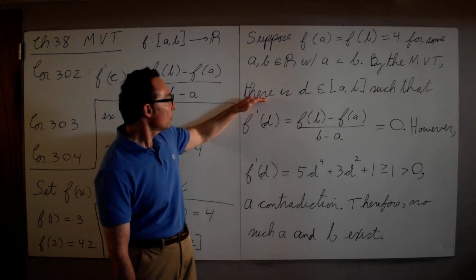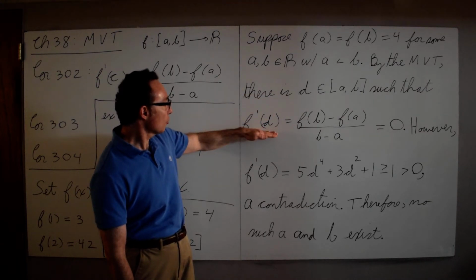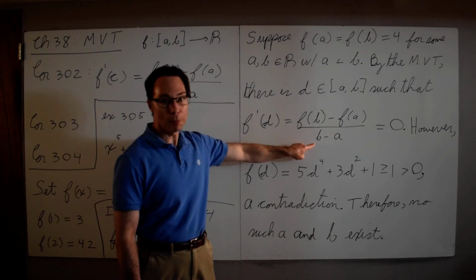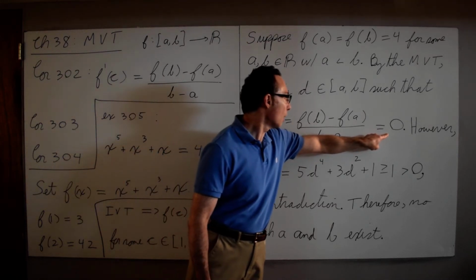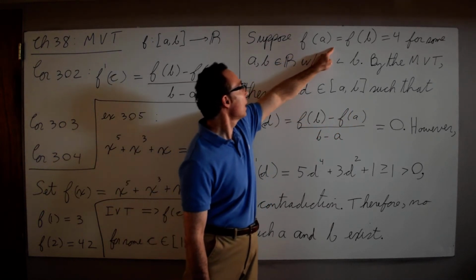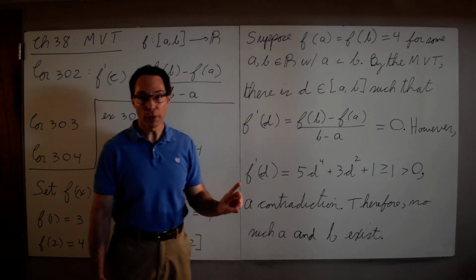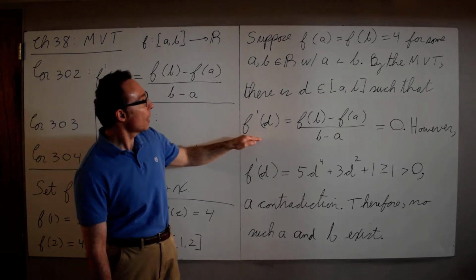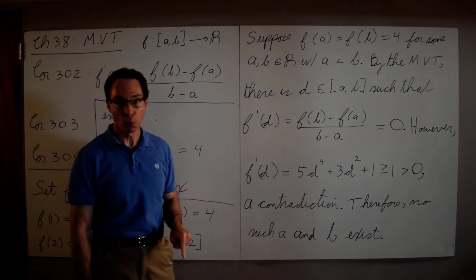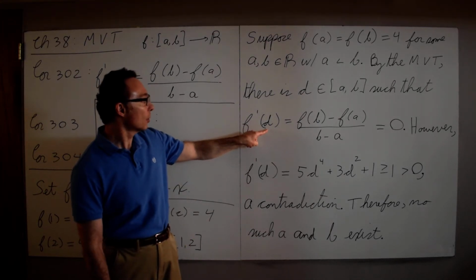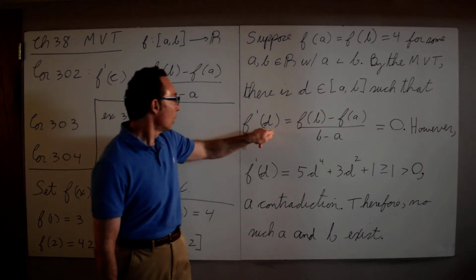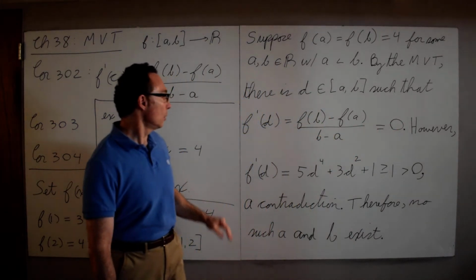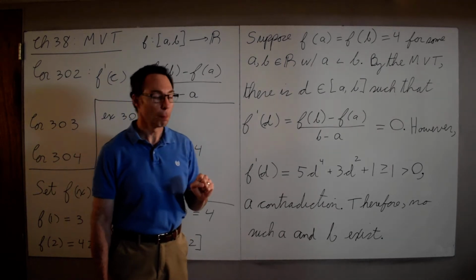By the mean value theorem, there's a d such that f prime of d is f of b minus f of a divided by b minus a, which is 0 because f of a is equal to f of b. We could use Rolle's theorem here as well. Because we're assuming f of a and f of b are the same, Rolle's theorem says that there's some number in this interval where f prime of d is equal to 0.